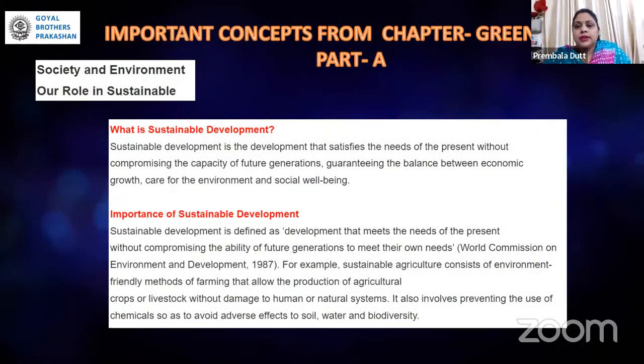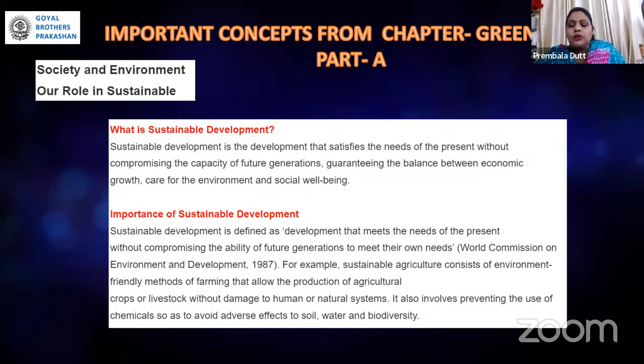From Part A only, the second unit consists of green skills. If you have read the chapter, you must be aware it is focusing on SDGs. What are these SDGs? These are Sustainable Development Goals. There are in total 17 SDGs, and every country, every society is working towards it. To orient the student to these 17 SDGs, this topic has been incorporated. Though it is basically from the social science stream, it is now being incorporated in every domain, not only in computer science.